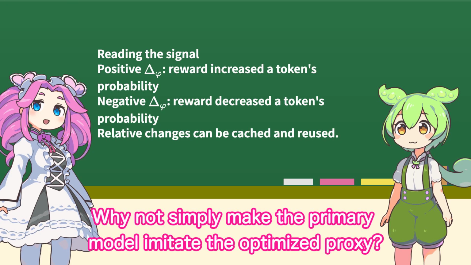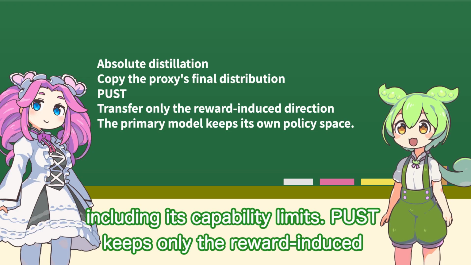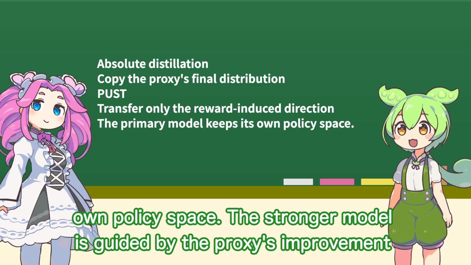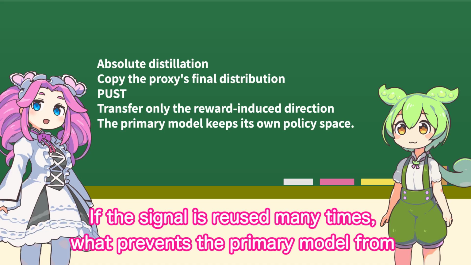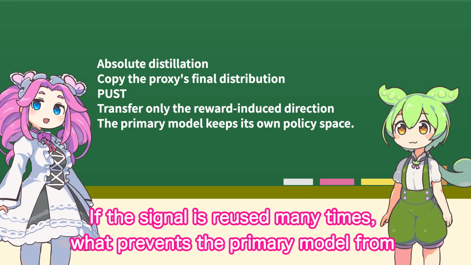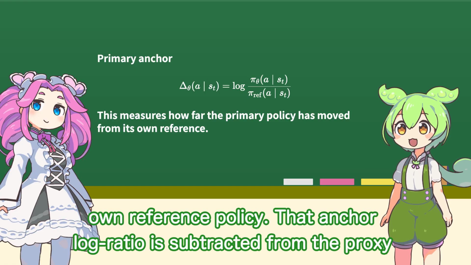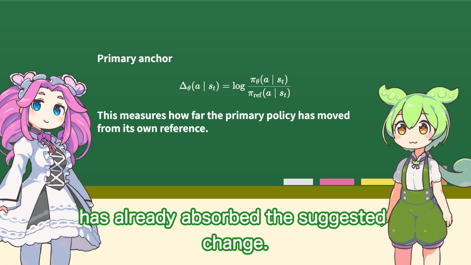Why not simply make the primary model imitate the optimized proxy? Absolute imitation would bind the target to the proxy's full behavior, including its capability limits. PUSD keeps only the reward-induced difference, then applies that difference inside the primary model's own policy space. The stronger model is guided by the proxy's improvement without becoming a copy of the proxy. If the signal is reused many times, what prevents the primary model from overreacting? PUSD measures how far the primary model has already moved from its own reference policy. That anchor log ratio is subtracted from the proxy signal, so the transfer becomes more conservative when the primary model has already absorbed the suggested change.